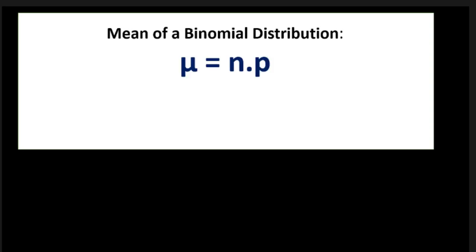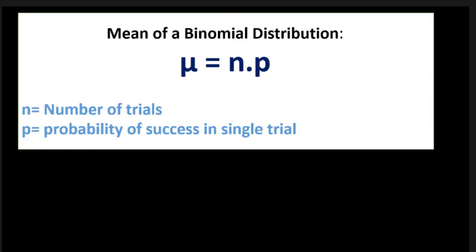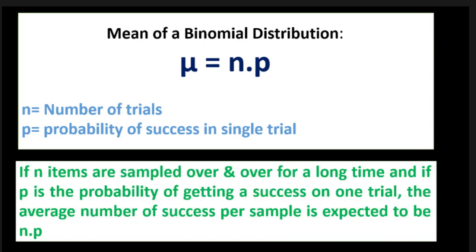Let us discuss the mean of a binomial distribution. The mean is denoted as mu and is given by the formula n times p, where n is the number of trials and p is the probability of success in a single trial. What is the significance of the mean? If n items are sampled over and over for a long time, and p is the probability of getting a success on one trial, the average number of successes per sample is expected to be n times p. Now, let us understand this with the help of an example.